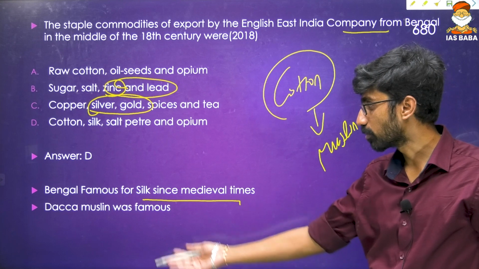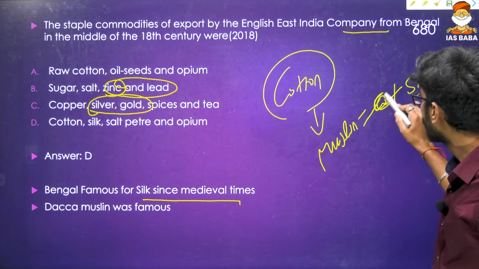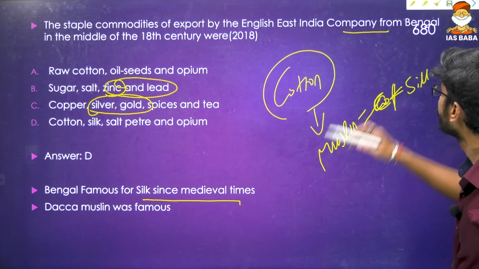So I mentioned that Bengal was famous for silk since medieval times itself only. Silk also, and even cotton export also. And Dhaka was famous for muslin. Muslin is a mixture of cotton and silk over there. Cotton and silk. So this one was asked over there.